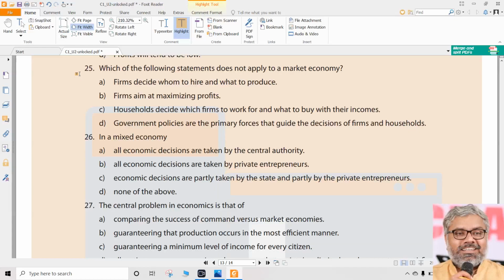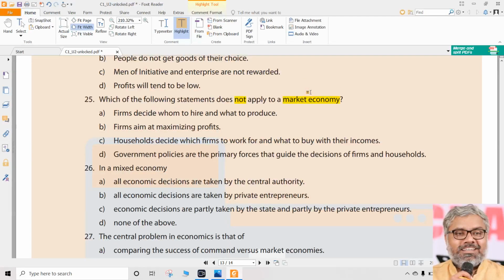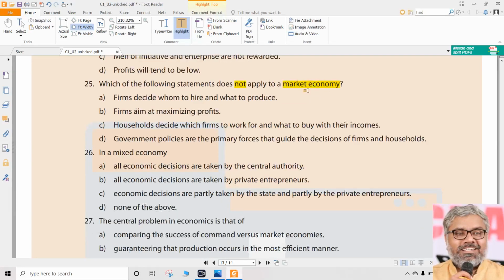Then question number 25. Which of the following statements does not, negation once again, does not apply to a market economy. Once again, market economy, capitalist economy, laissez-faire economy, open market economy, all these things are the same. Understand one by one. A. Firms decide whom to hire and what to produce. Of course, yes. So can we say it is the correct answer? No. Because we want something which does not apply to a market economy.